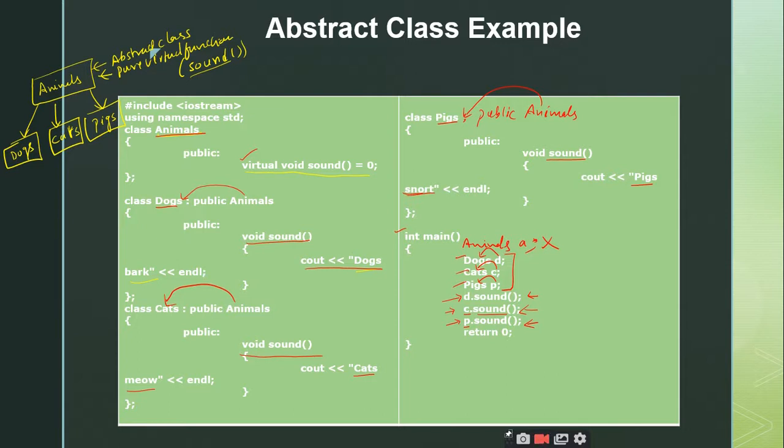This example illustrates that you are unable to create objects for the abstract class, and it also tells you one important point: the derived classes from the abstract class should define the pure virtual function inside their class. Then only you can create the objects, right? It is clear, right?